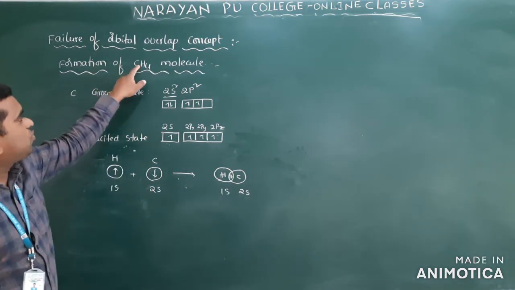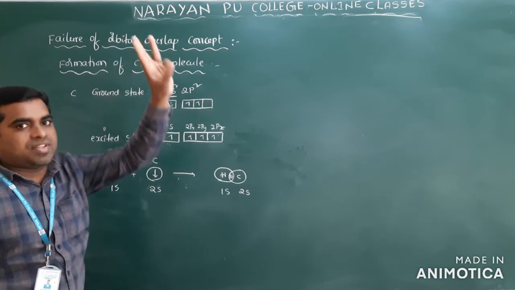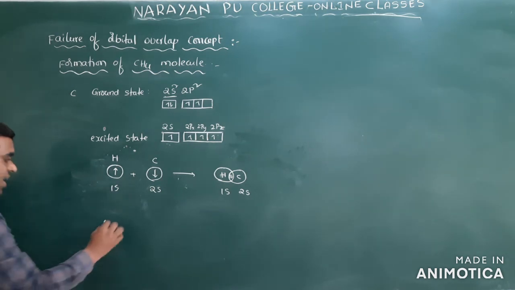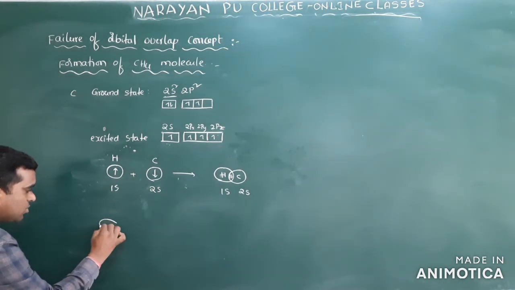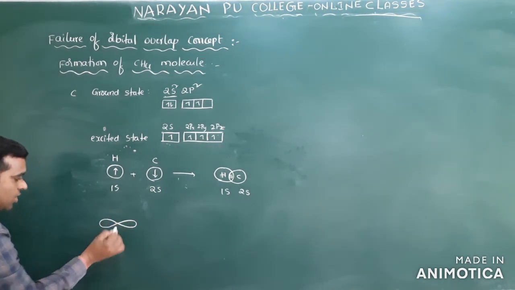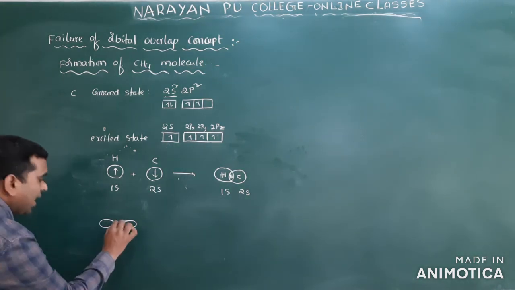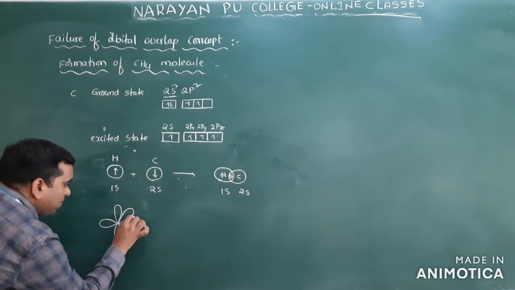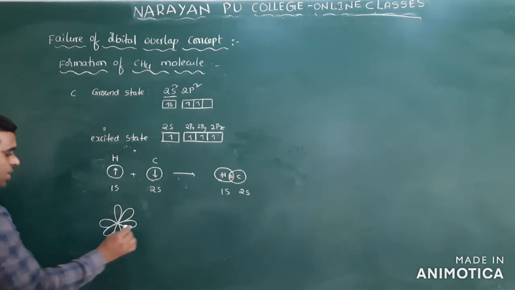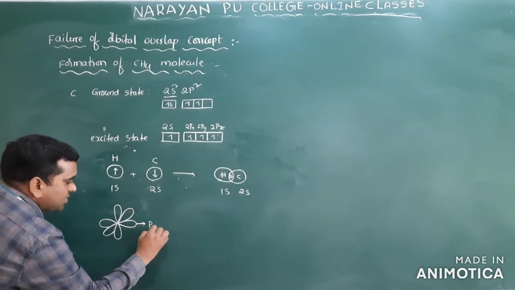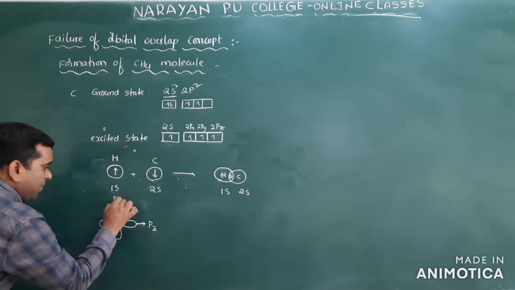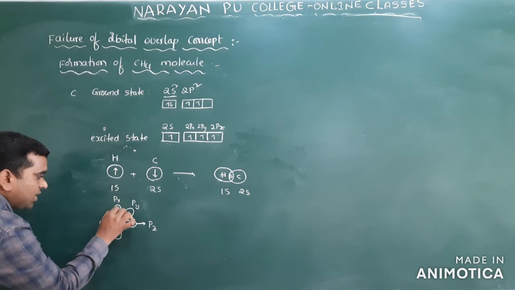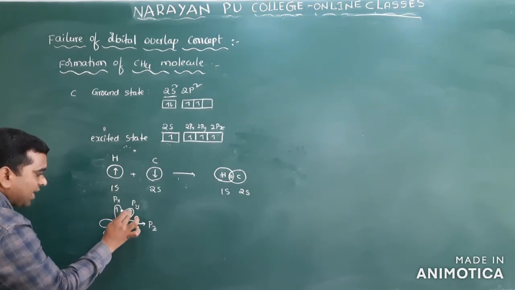How many bonds remain for carbon to form? Carbon has to form another 3 bonds with the 3 hydrogens. And now which orbitals are there? P orbitals are there here. So just assume this is a PZ orbital, this is a PX orbital, and another one is the PY orbital. Each has one electron here.